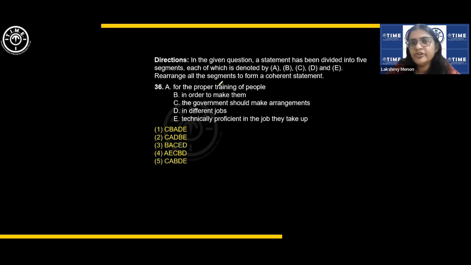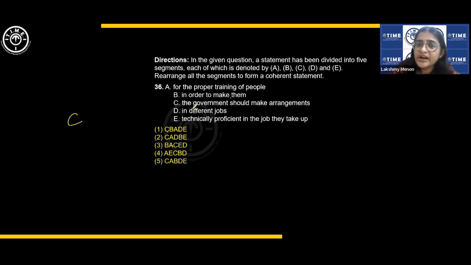For the proper training of people, in order to make them, the government should make arrangements. That should come first. In different jobs, technically proficient in the job they take up. C is definitely first. Now, let us try each of these orders, or you can try and unscramble them first. Shall I show you how to unscramble?